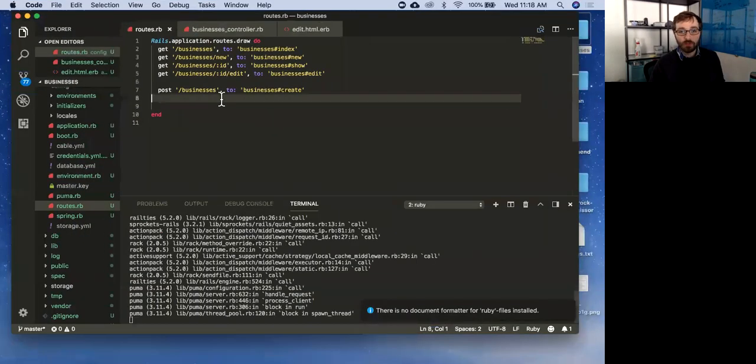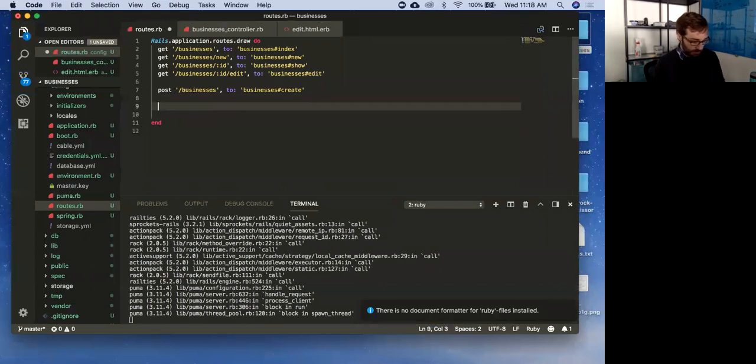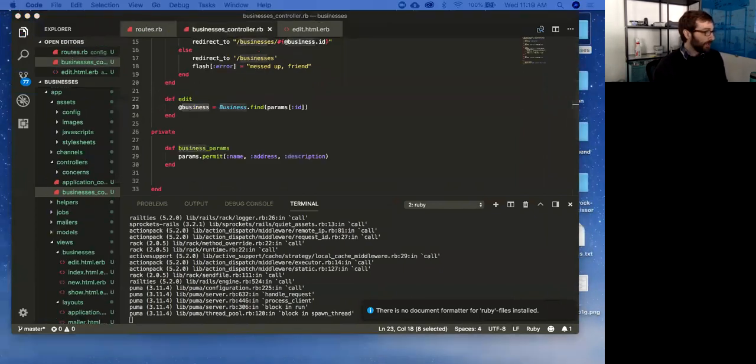So I'm going to copy this. We'll go into our routes. We'll do exactly what it told us. Here's my put to businesses. I need the ID because I need to know what I'm updating. My controller, my action. My action is going to be a little bit more involved, just like my create.